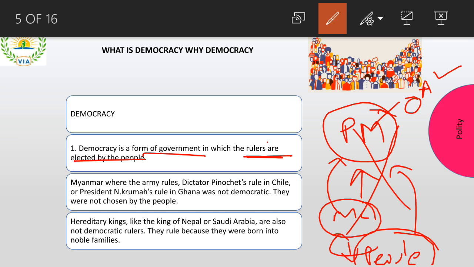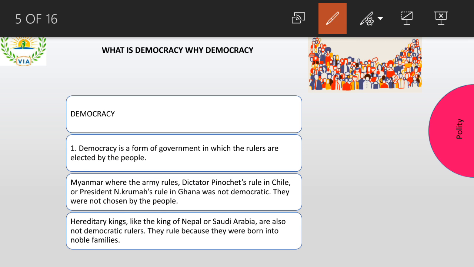Waste, right? So democracy is a form of government in which the ruler, your Prime Minister, is elected by whom? He is elected by the people themselves. Very important: when we go through more examples, you will understand what I am trying to tell you by the ruler being elected by the people. So the important definition is that democracy is a form of government in which the rulers are elected by the people. Now some examples are given, like the Myanmar army, or the dictator Pinochet.